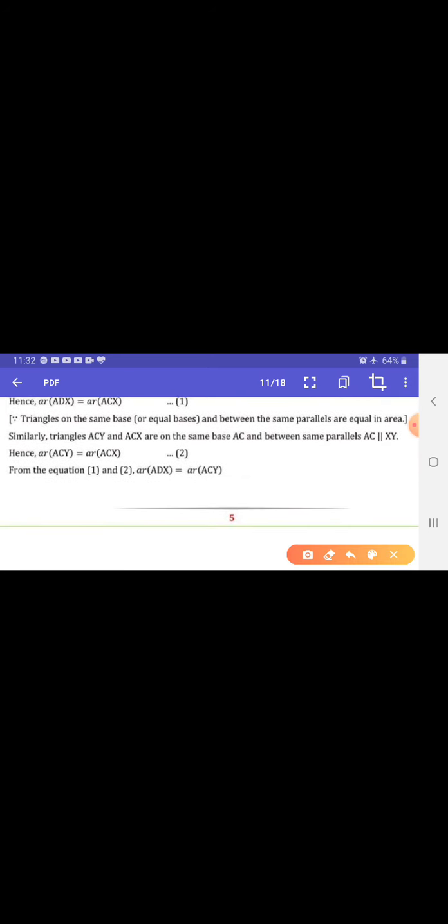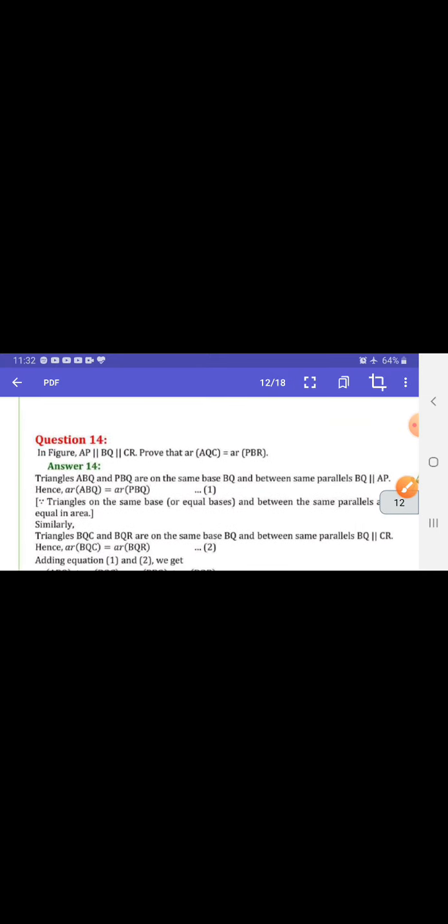Now we have, if triangles have the same base and are between two parallel lines, they are equal in area. Equation 1. Similarly, triangles ACY and ACX are on the same base AC and between two parallel lines, AC parallel to XY. Hence area of ACY equals area of ACX. Equation 2. From equations 1 and 2, we have area of ADX equal to area of ACY.